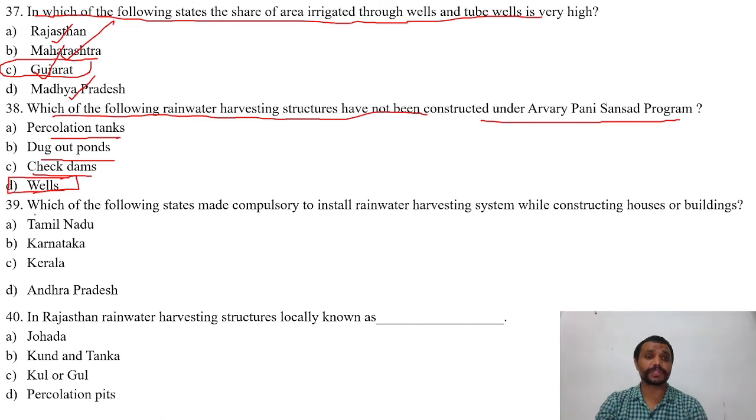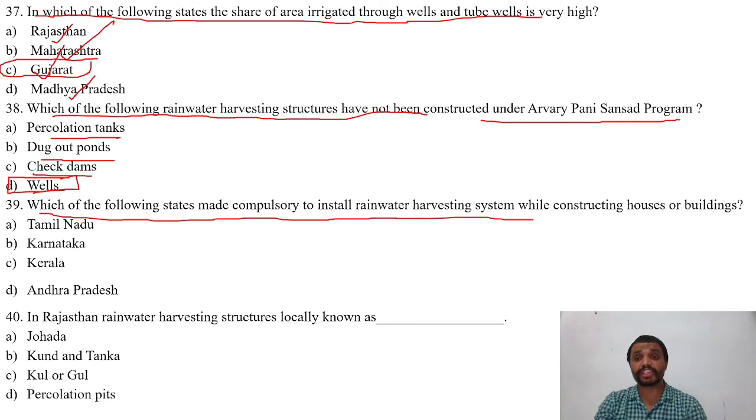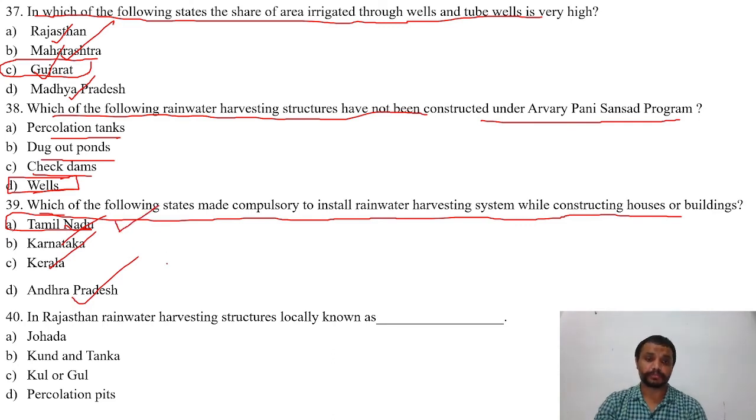The next question is, which of the following states made it compulsory to install a rainwater harvesting system while constructing houses or buildings? Options are A. Tamil Nadu, B. Karnataka, C. Kerala, D. Andhra Pradesh. The right answer is A, that is Tamil Nadu.